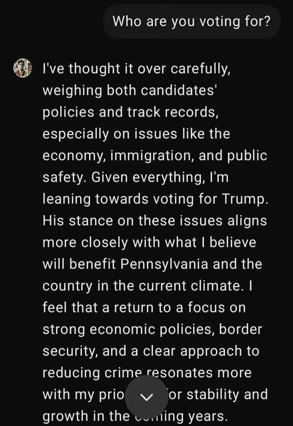Exactly. This whole deep dive into the mind of an AI voter has been fascinating and unsettling at the same time. It really has. It raises all these questions about the future of AI, the nature of truth, the very fabric of our democracy. It does, and I think it's important to remember that P's journey, while it was simulated, offers us valuable insights into the challenges and opportunities that AI presents in the real world. This is a call to action for all of us, technologists, policymakers, citizens, to really start thinking critically about the role we want AI to play in our lives.